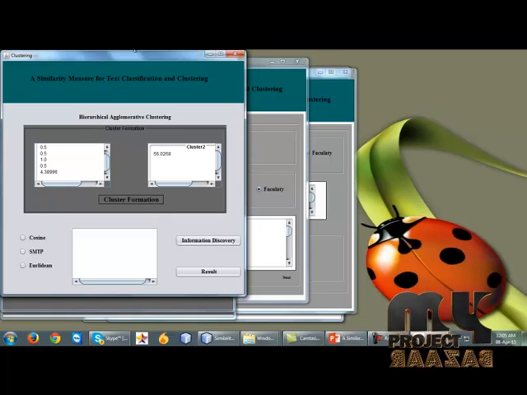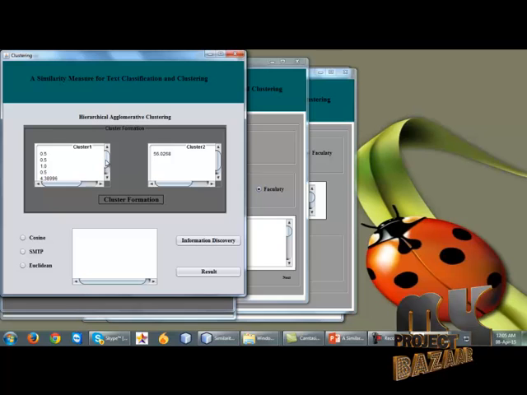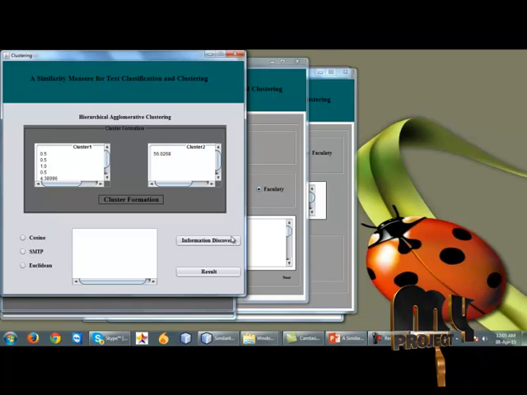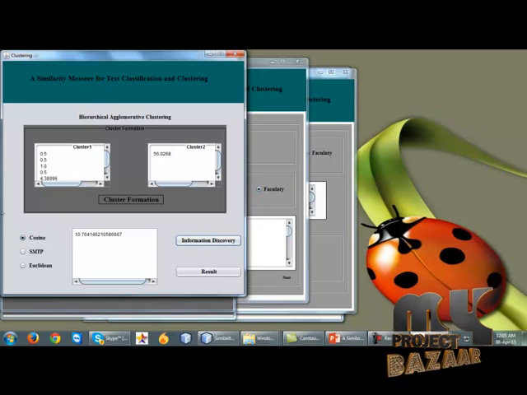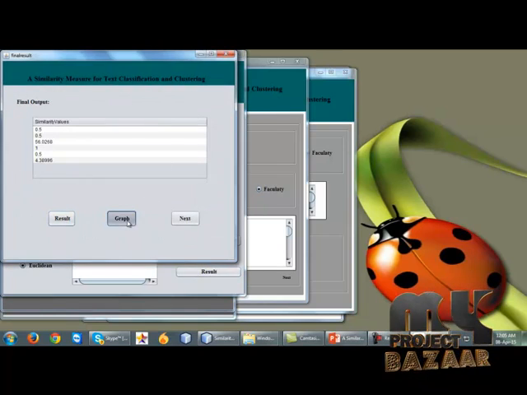Click next. Cluster formation: using k-means clustering and hierarchical agglomerative clustering, we cluster the documents. And finally the information retrieval, SMTP information retrieval, and the final result will be shown in a graph.